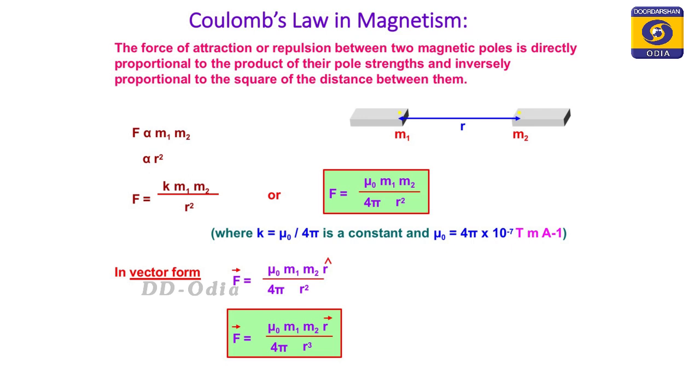So what the pole's nature is, we do not know, but whatever it may be, it must have two poles. Those two poles are either of the same type, then there will be repulsion, or of the opposite type, then there will be attraction. Hence it states that the force of attraction or repulsion between the two poles is directly proportional to the product of their pole strengths and inversely proportional to the square of the distance between them.